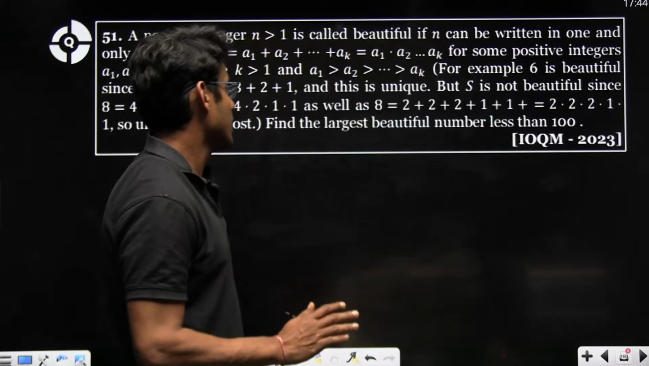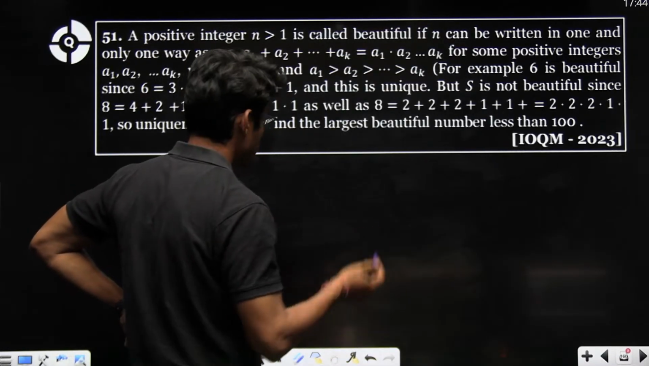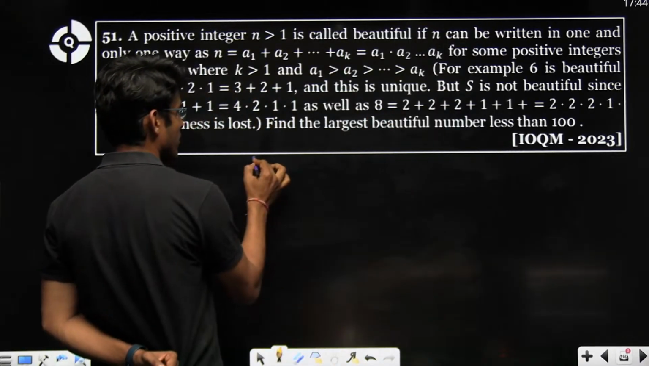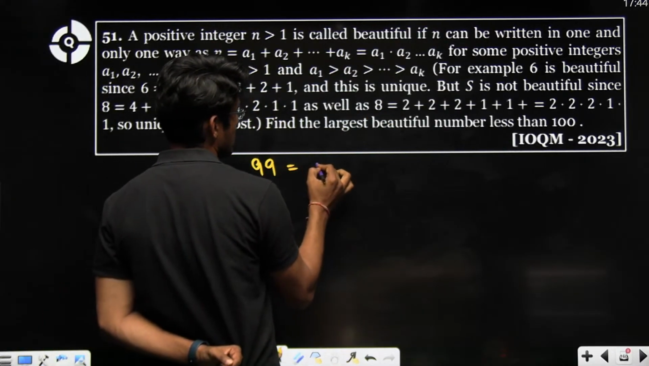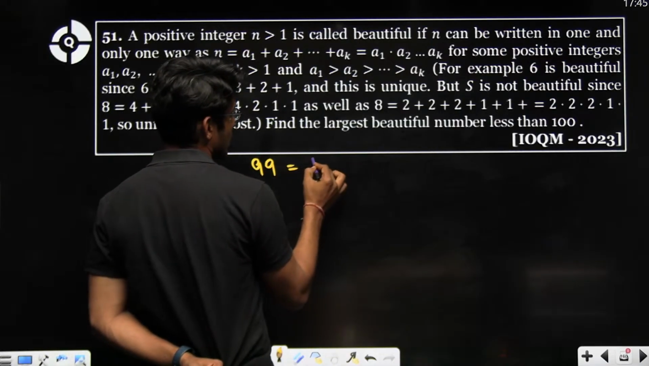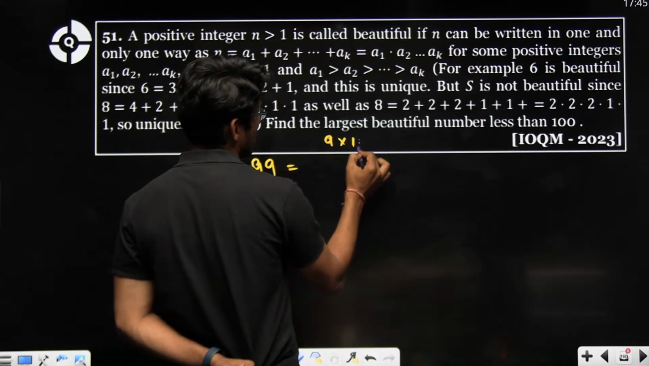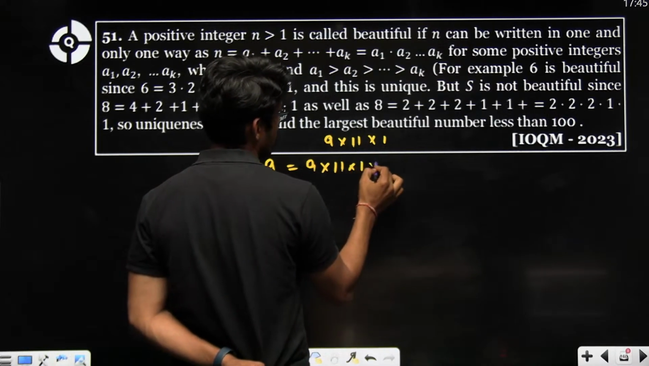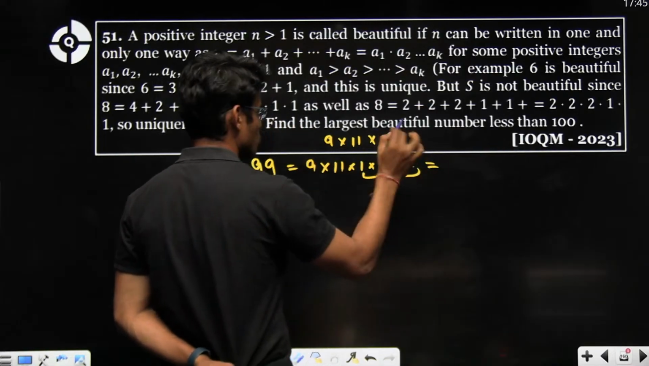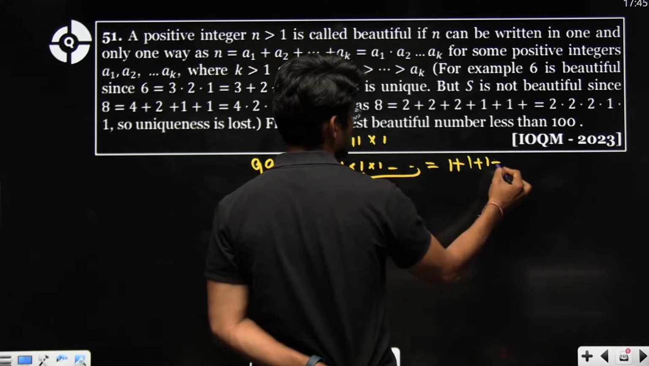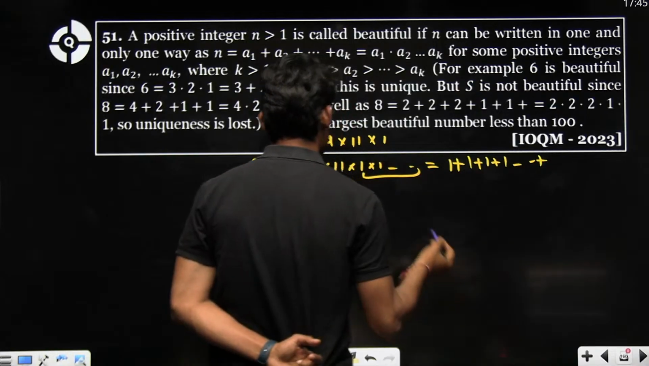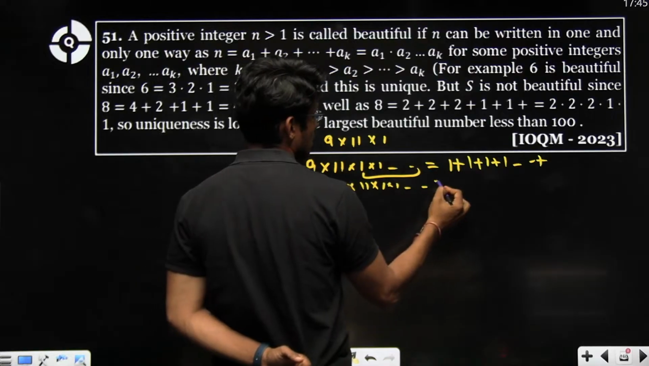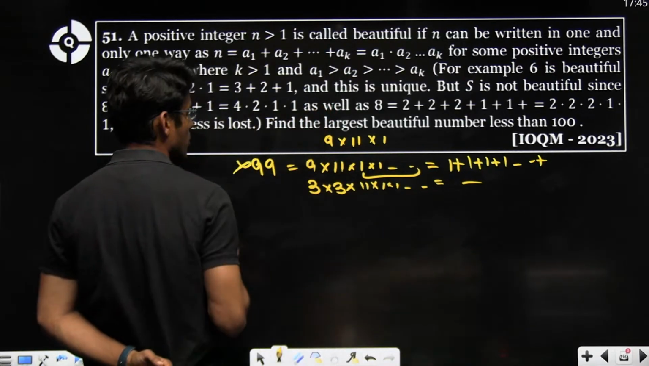Now this is pure hit and trial, right? So if you see, you can use 1 many times, right? So we'll start with 99. 99 can be written as 9 into 11 into 1 into 1, with 1 used so many times that the sum becomes 70 here. But it can be written like this also, right? So there are two ways. So 99 cannot be represented like this.